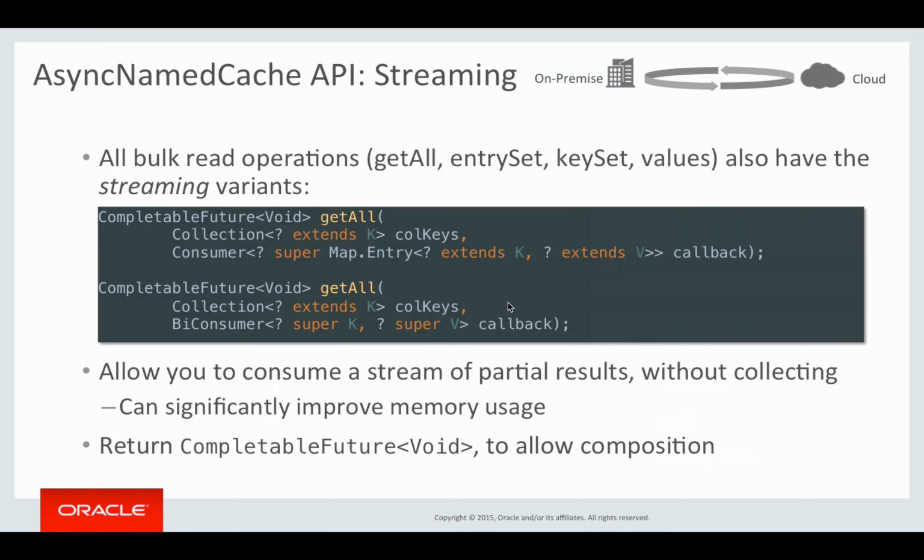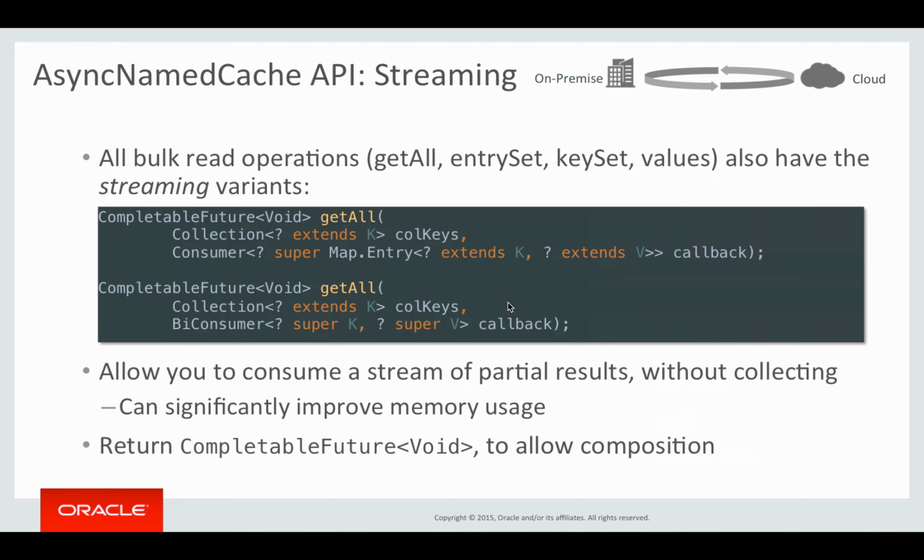The main reason for the streaming API in general is to allow you to consume a stream of partial results without collecting them on the client or on the server for that matter, because if we are streaming results back to you, we know we don't need to collect them. It's going to save some memory on the server, it's going to improve performance, and you're going to get the results on the client and process them without ever having to collect them into a local collection. And all of these methods, as you can see, return CompletableFuture of Void, because we are not collecting, we have nothing to return really.